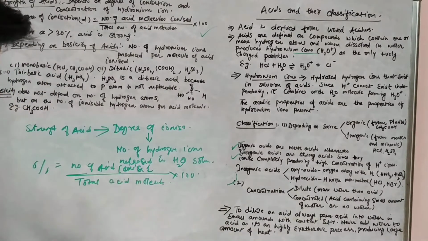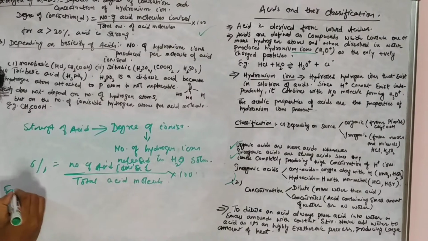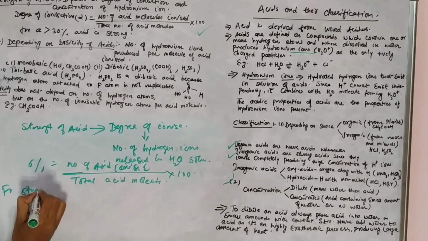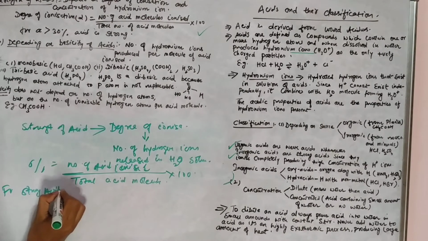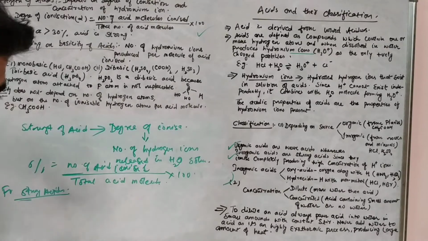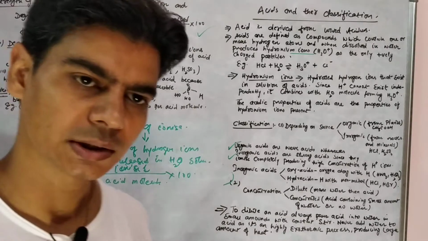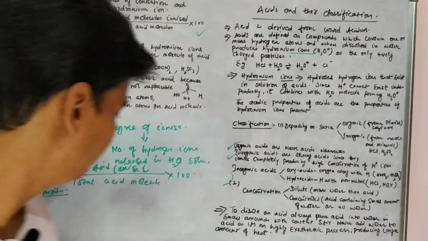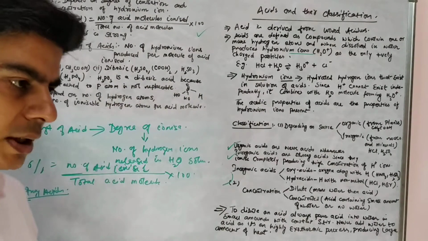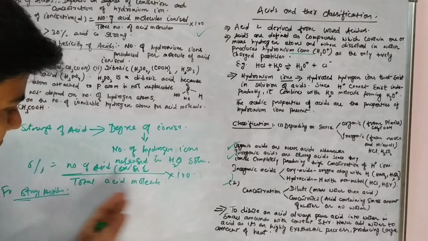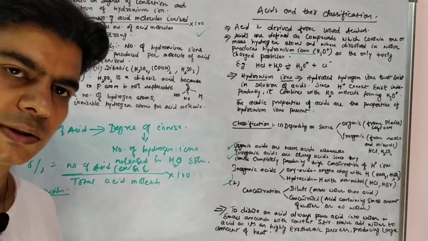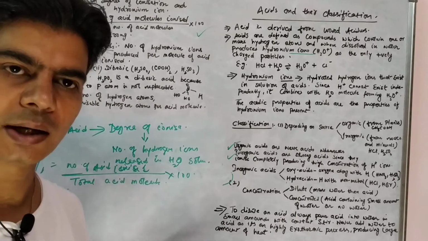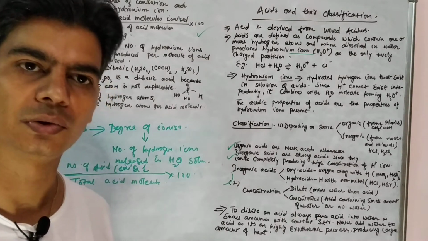So number of acid molecules for strong acids, we have already said that strong acids are those acids which will completely ionize in water. By complete ionization we mean, let's suppose if there are 10 molecules of acids, for strong acids all those 10 molecules of acid will completely ionize in water solution, right?